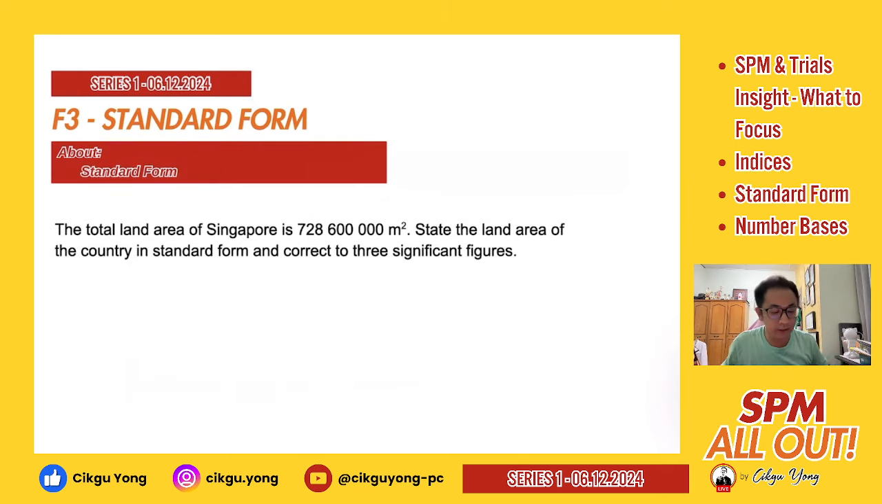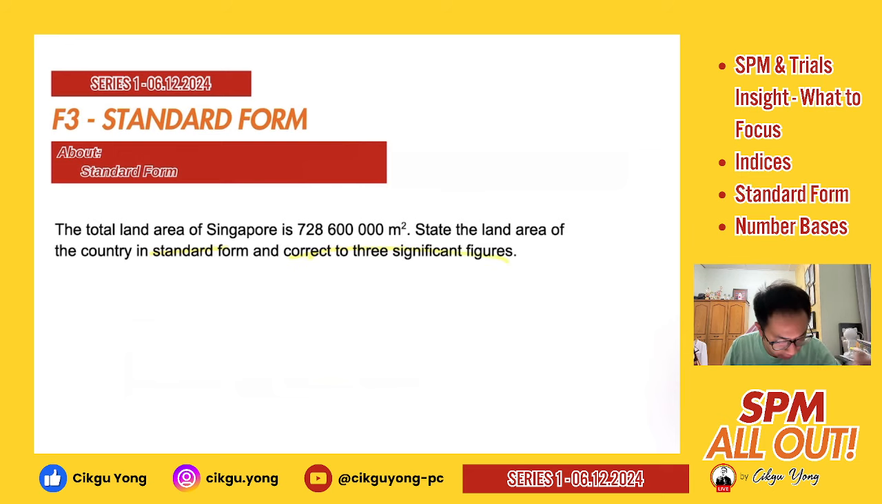So this is your standard form related question on your problem solving part, right? So the total land area of Singapore is this much. State the land area of the country in the standard form and correct to 3 significant figures. In this case, you are having 2 different parts to be combined together. One is to change it to standard form. Another one is to correct to 3 significant figures, right?